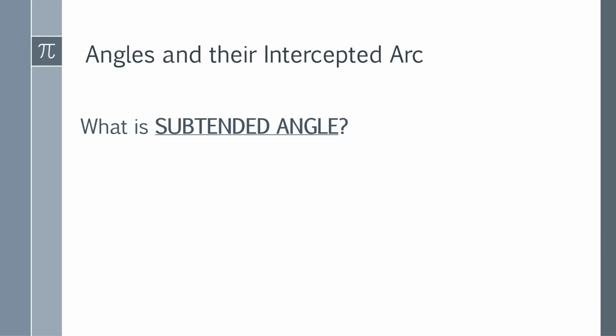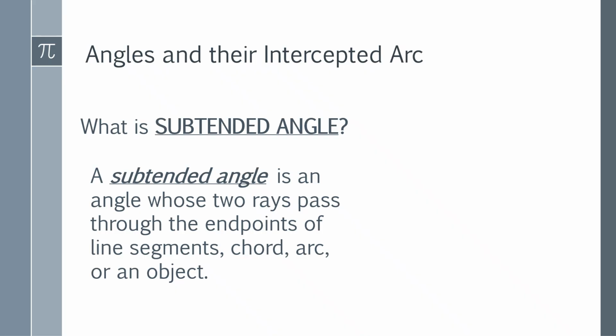What do you mean by subtended angle? A subtended angle is an angle whose two rays pass through the endpoints of a line segment, chord, arc, or an object. So let's say this is a point, and this is a line segment.